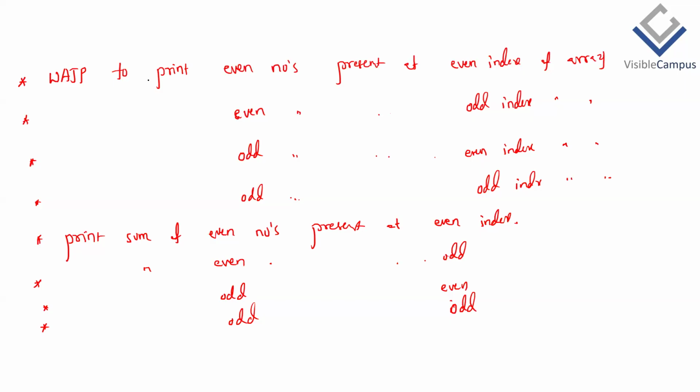There is an extra condition we have to add. We have to check whether the array element is even or odd, and also whether the index position is even or odd. Similarly, element should be even and index should be odd. Then only consider them and print. And similarly here also: odd element at even index, odd element at odd index, like that. So it is different from the previous questions. To make you understand, I will take one question to explain the difference, and the remaining you can do yourselves.